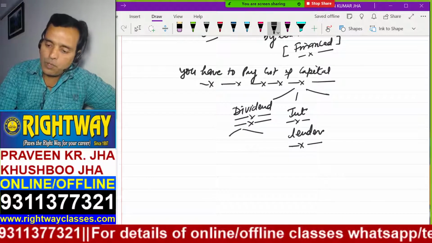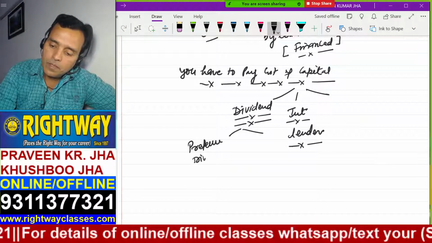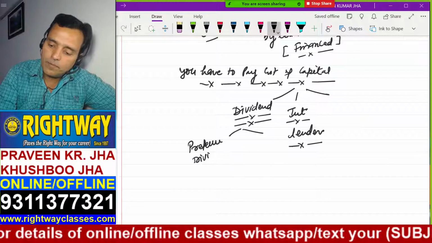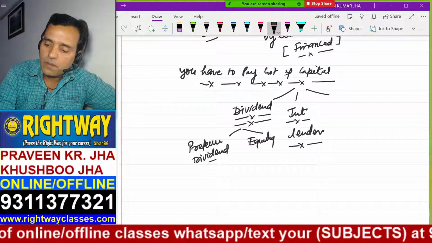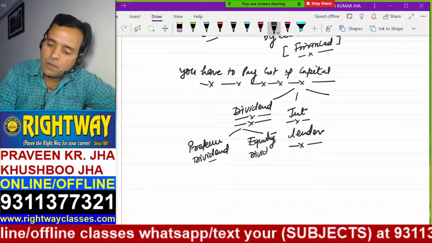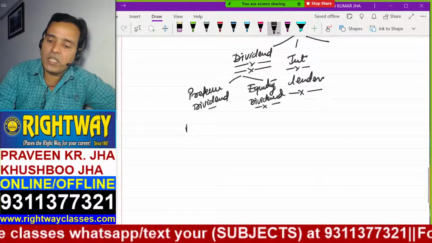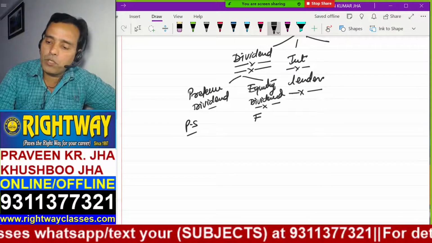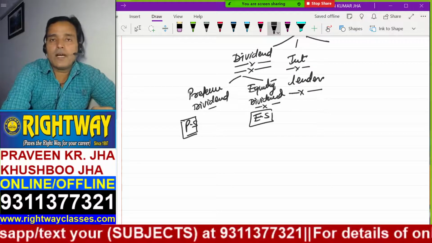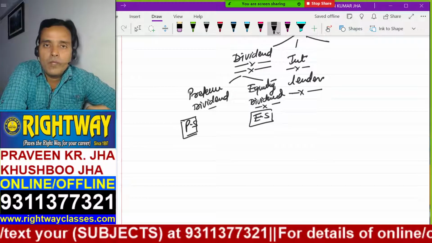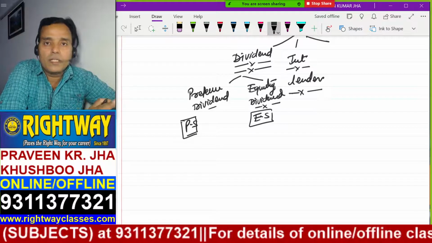Dividend can be of two types also: preference dividend and equity dividend. It depends on the two types of shares, preference shares and equity shares. You might have heard about this. Sometimes I discuss very basic things because I have the perception in my mind that a student doesn't know anything.